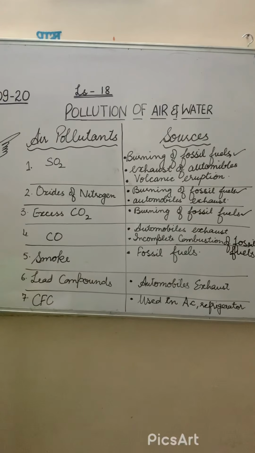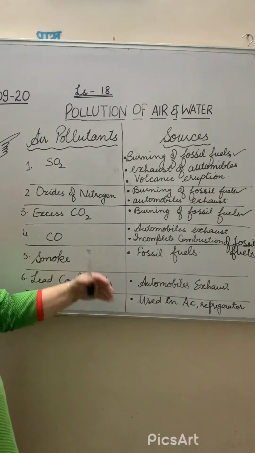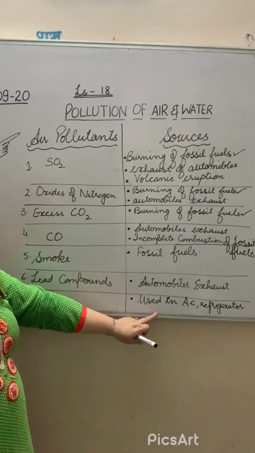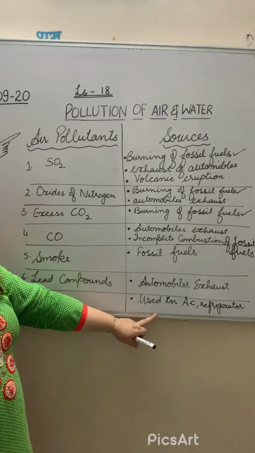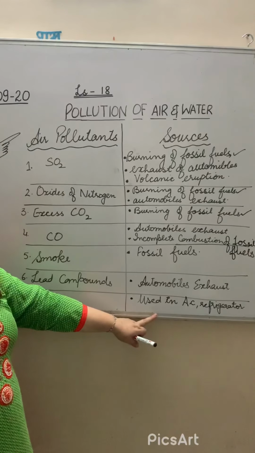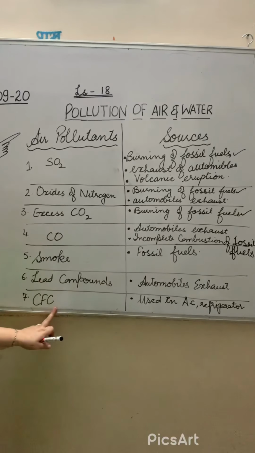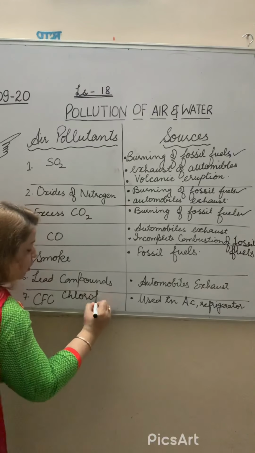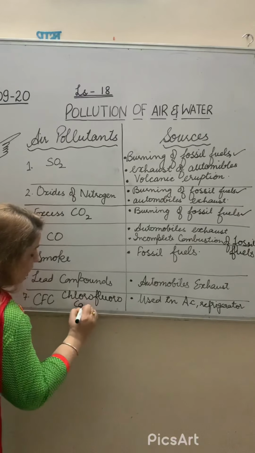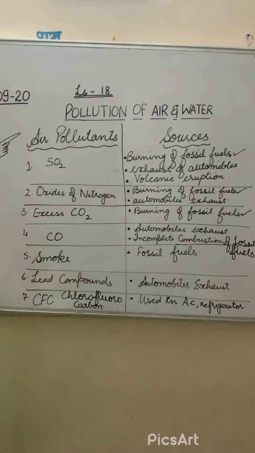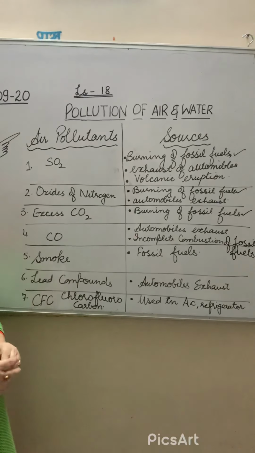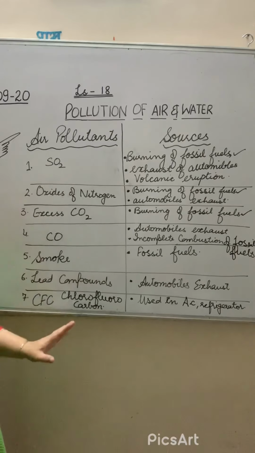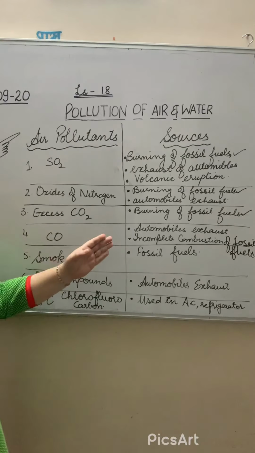CFC, what is the full form of the CFC and how it causes, what are the main sources of the CFC? That is when we are using the air condition, AC, refrigerator, aerosol sprays, when we are using they increase the content of the CFC. What is CFC? Chlorofluorocarbon. These increase by the excess use of the ACs, refrigerator, aerosol sprays. These are the different air pollutants and the different air pollutants occur due to the different sources